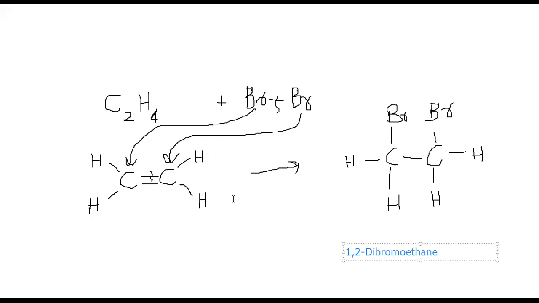You are presented with propene. You reacted propene with one molecule of bromine. And what would be the name of the product? Try to imagine it and try to give us a good guess of the answer. Sir, can you please repeat the question? You are presented with propene. Propene is reacted with a molecule of bromine. If ethene reacts with a molecule of bromine, the name of the product is 1,2-dibromoethane. What would be the name of the product if propene reacts with bromine?